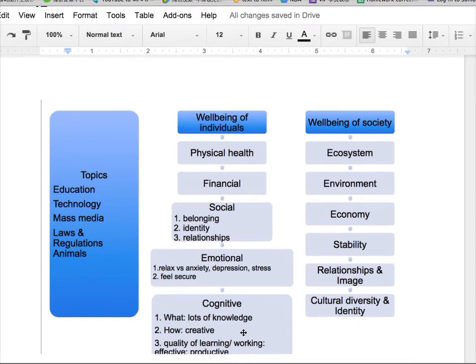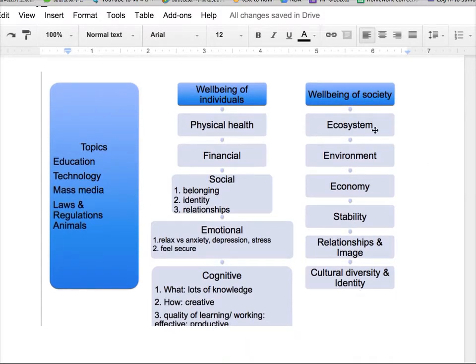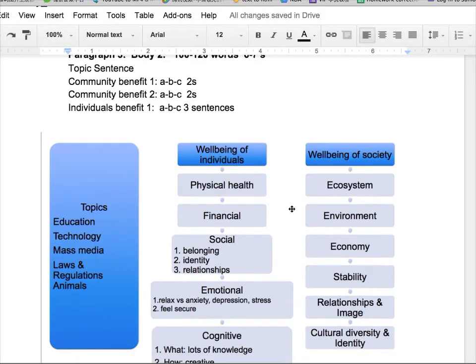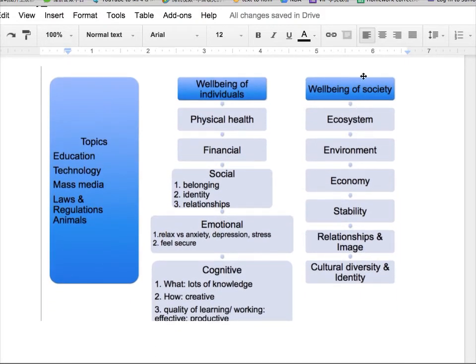Now all of these areas are benefits for individuals. All of these areas are benefits for the society. And we use them from the top, check them from the top to the bottom. Okay, for example, community benefit. From the top, when young people work in the community, will this benefit the ecosystem? I don't know. Like, will this make the environment better? Maybe. Will this make the economy better?